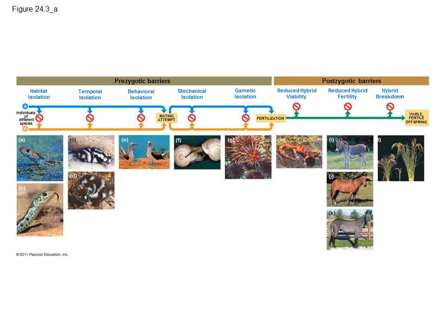So our prezygotic barriers prevent different species from mating to begin with. They are barriers that happen even before a zygote can be formed. Then we have postzygotic barriers, and they happen if a zygote is formed, and they often prevent the zygote from developing into an adult.